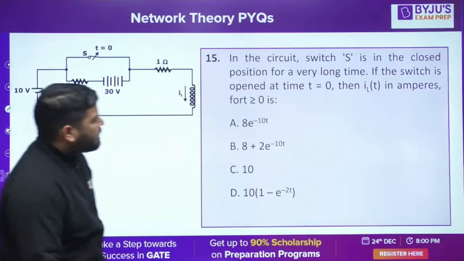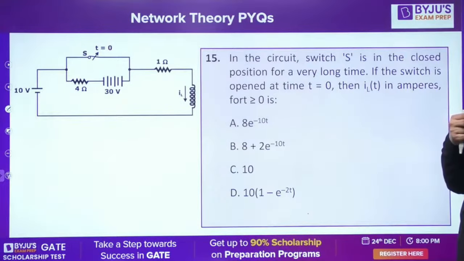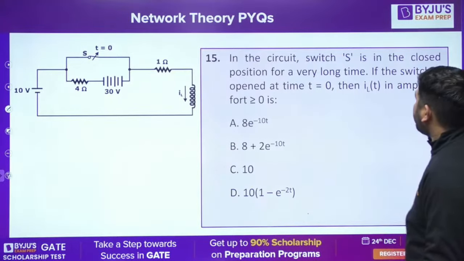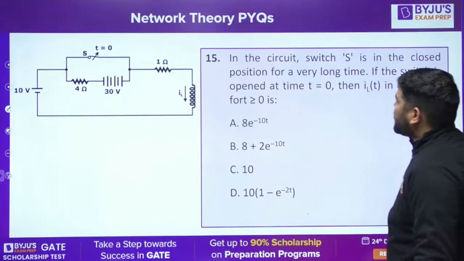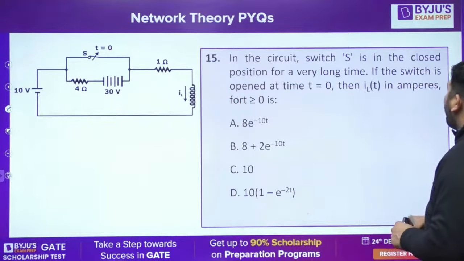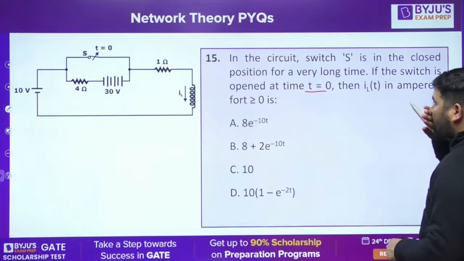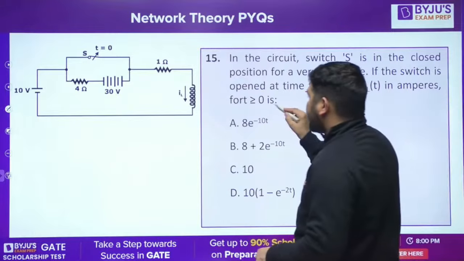Okay, let's proceed with the next question, guys. This is the next question, question number 15. In the circuit, switch S is in the closed position for a very long time. If the switch S is opened at t equal to 0, then find I_L for t greater than 0.